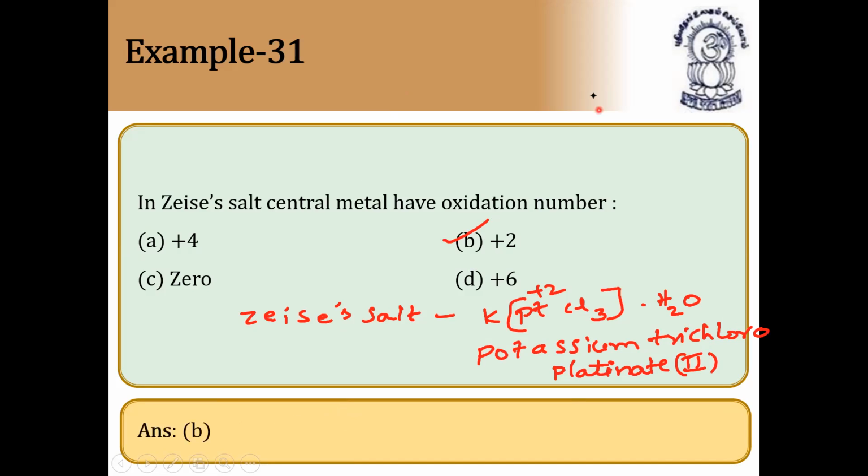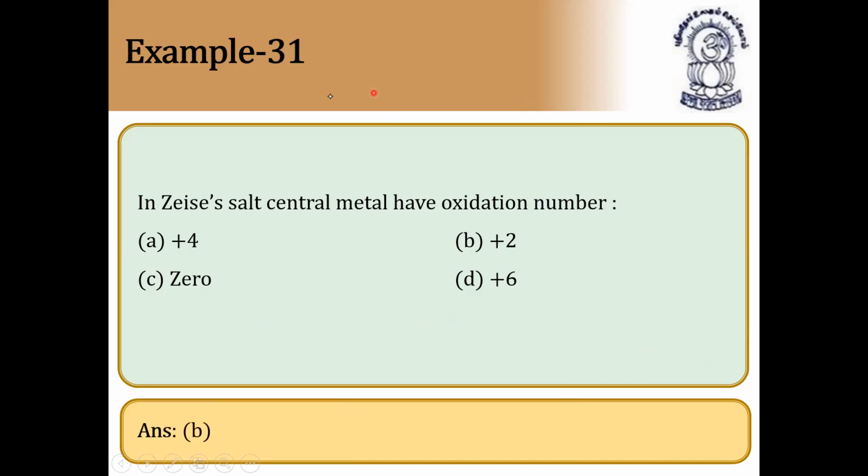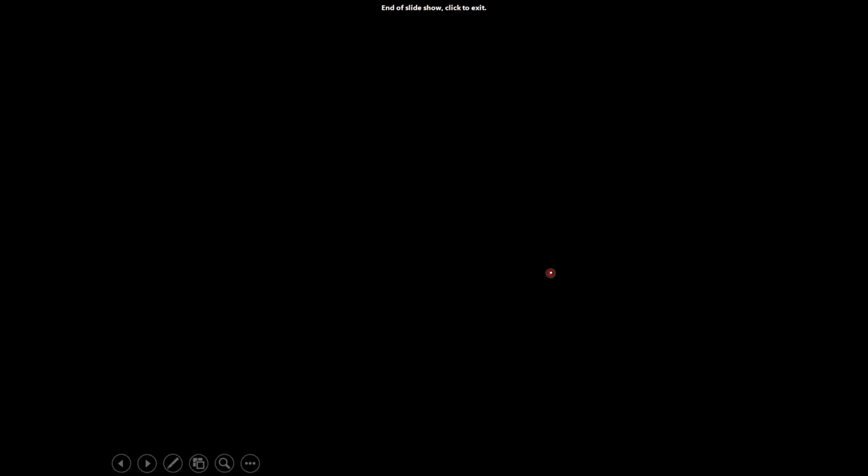Questions like these are important for objective exams. We are doing the maximum number of questions in this chapter because, as I told you, from this chapter you are going to get at least 3 to 4 questions in any entrance examination. We have already done 32 questions in this lecture.